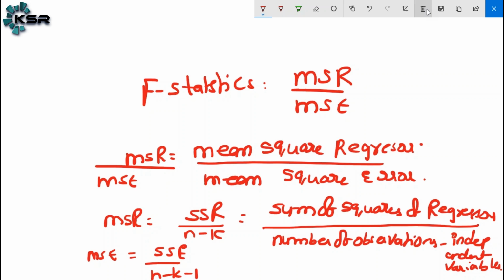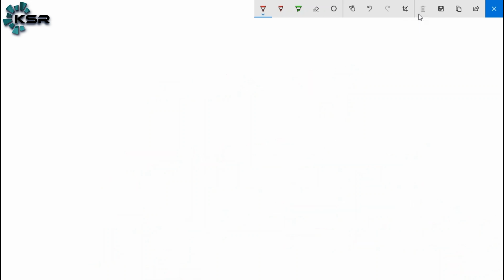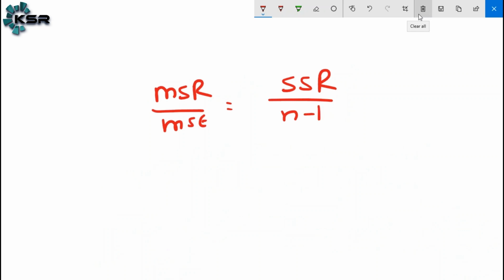What is the main use of the F statistic value? The F statistic formula is MSR by MSE. Simply, as we said, MSR means SSR by n minus k, divided by MSE, which is SSE by n minus k minus 1.